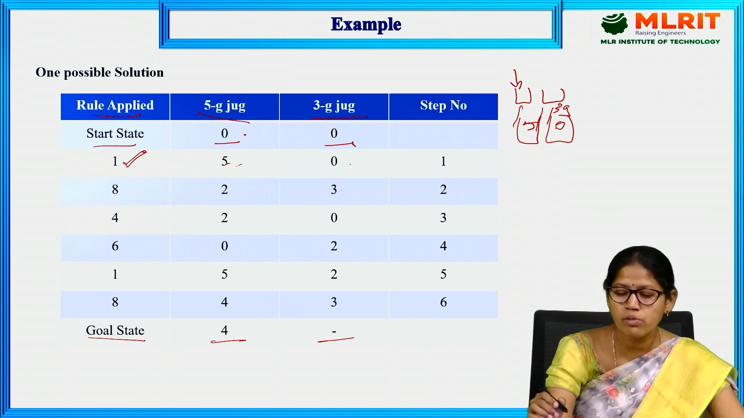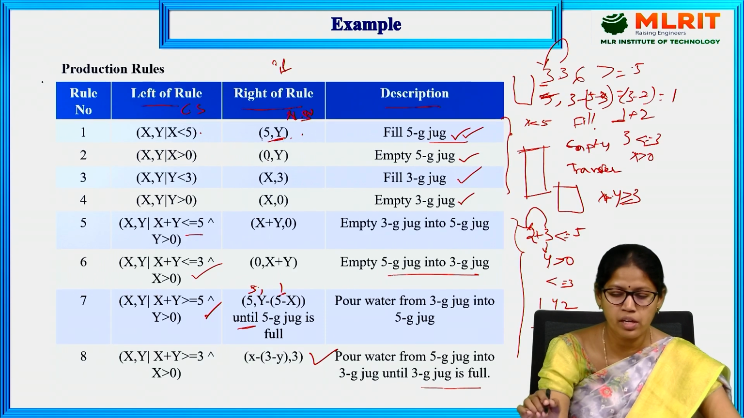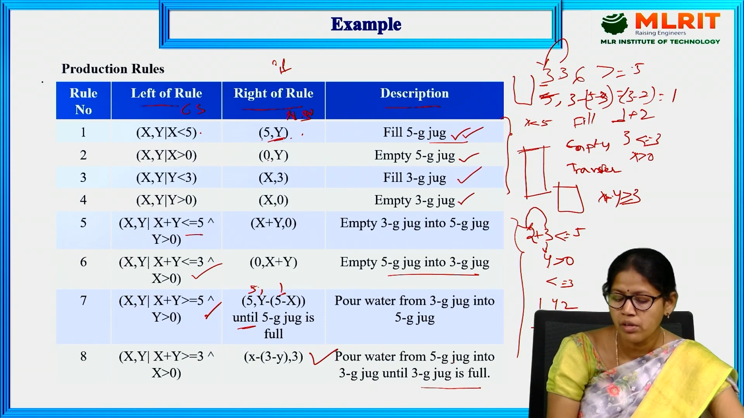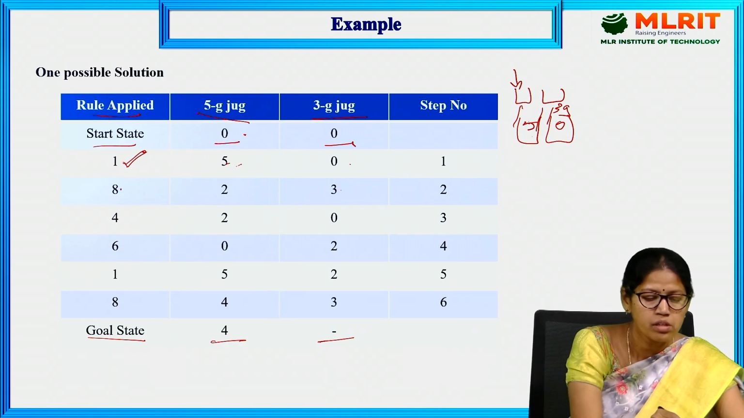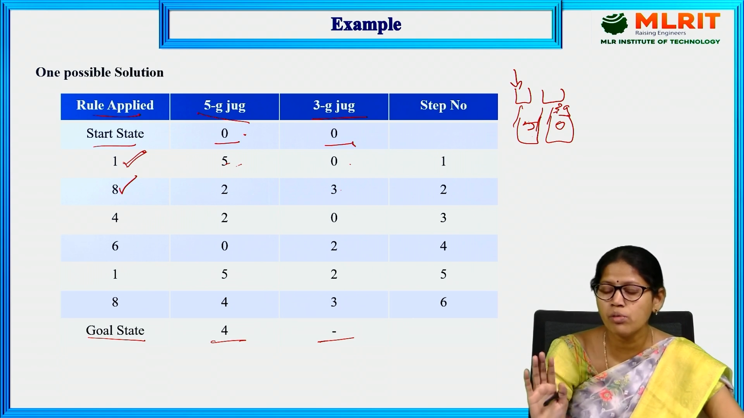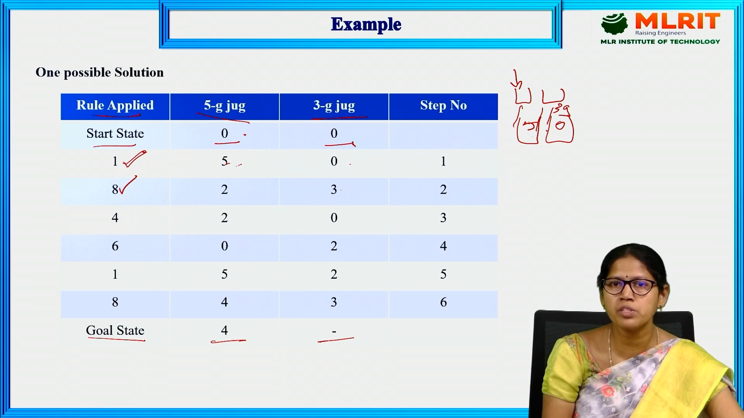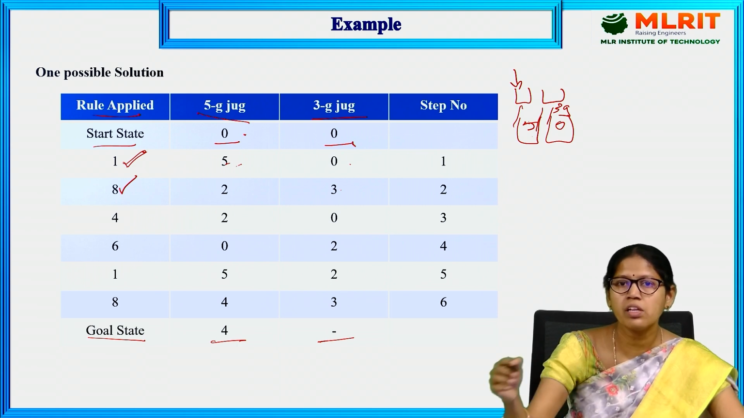So, here we have taken transferring the water from 5G into 3G, where we are having that rule: pour water from 5G jug into 3G jug until 3G jug is filled. So, applying 8th rule. What happens if we take the third rule, filling the 3G jug? Both are full, 5G is full and 3G is full. So, we can have only one option, that is emptying the jugs. So, that is not applicable to reach our goal state.